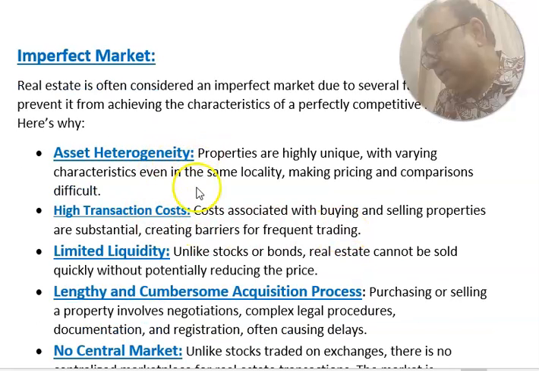Real estate cannot be sold and bought just like you purchase shares. In the share market, the number of buyers will be in lakhs. In real estate, buyers will be very few, 5, 10, 12 who want that locality.